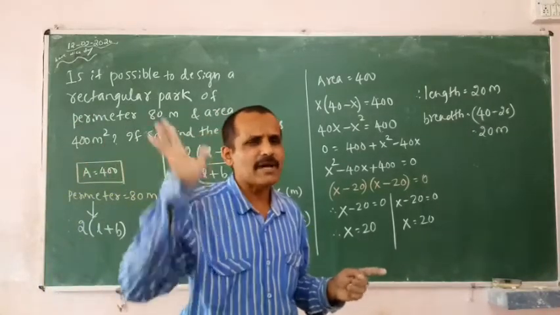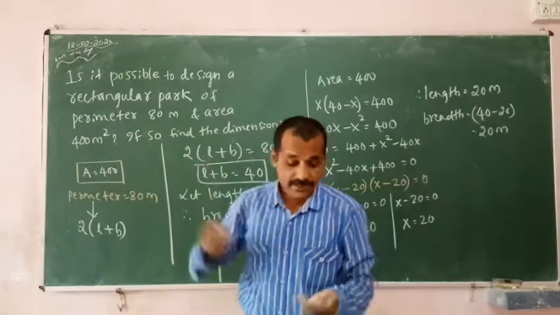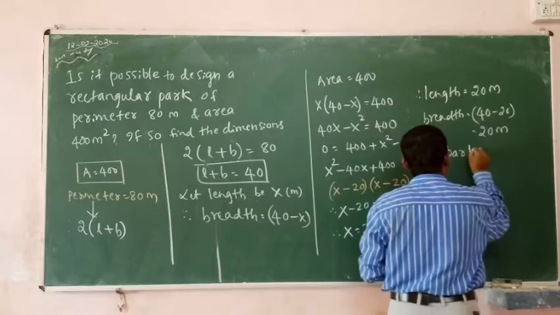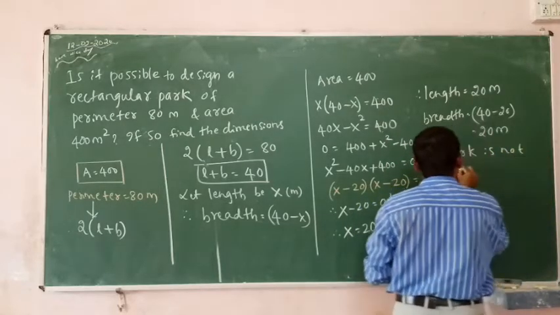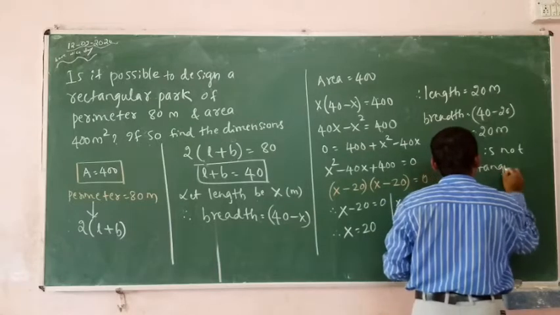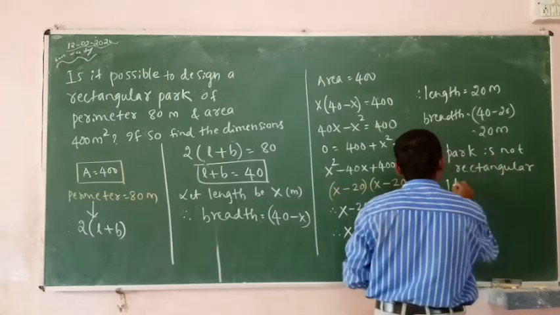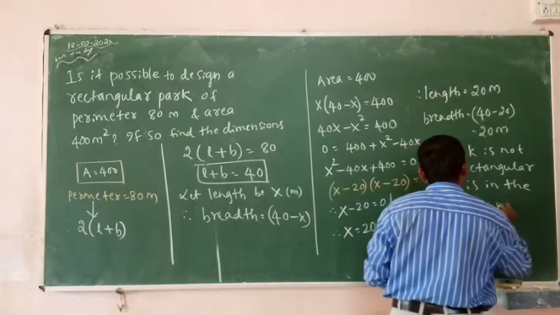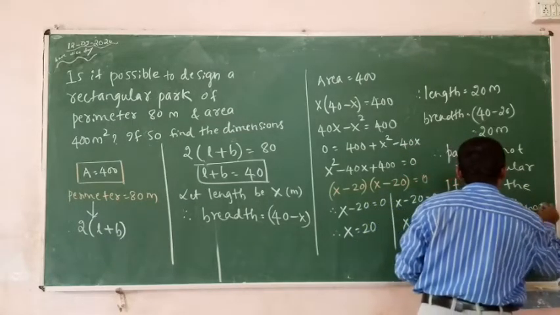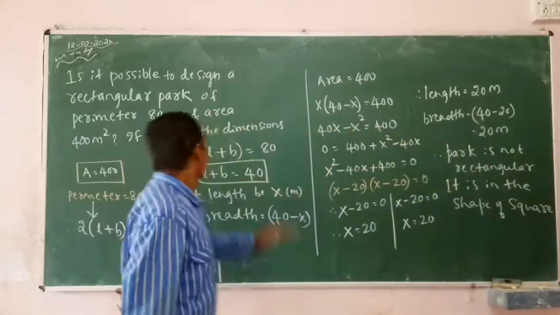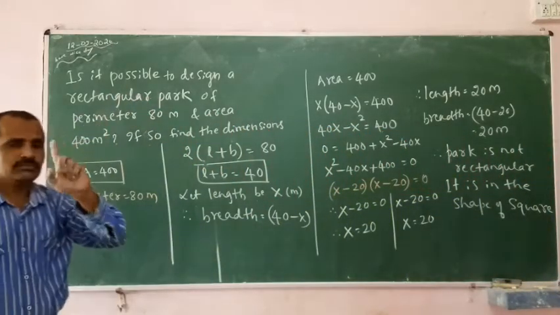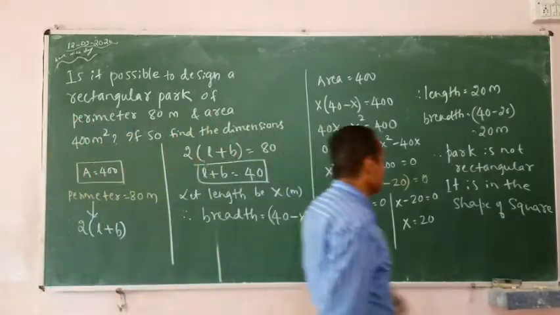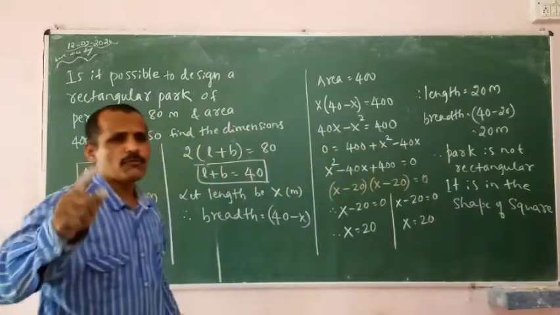It is a square part. Therefore, the part is not rectangular. It is in the shape of a square. Is it possible to design a rectangular form? No, it is not possible to design the rectangular form. It is in the form of a square. That's all. Now, let me go for the last problem.